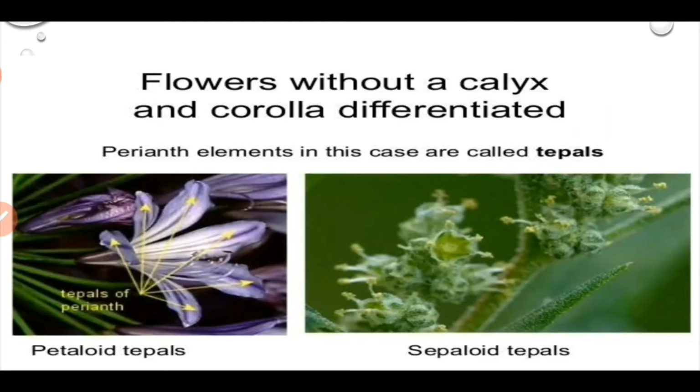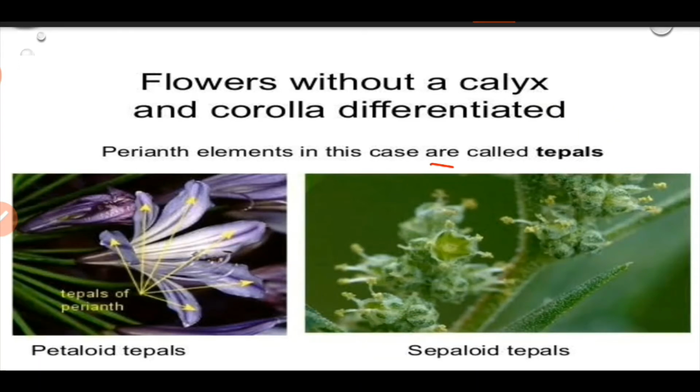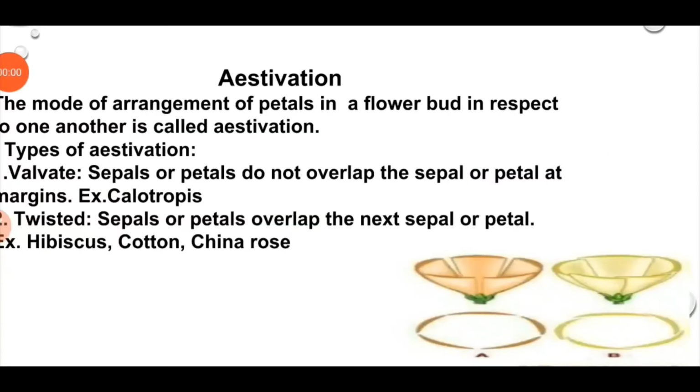Now, perianth. In flowers where the calyx and corolla are not differentiated, the difference between the calyx and corolla is not clear. It is known as perianth. In case of perianth, the elements are called tepals. If they are colored tepals, then it is known as petaloid tepals. If they are green in color, then they are known as sepaloid tepals.